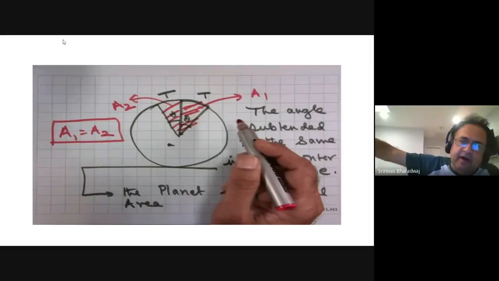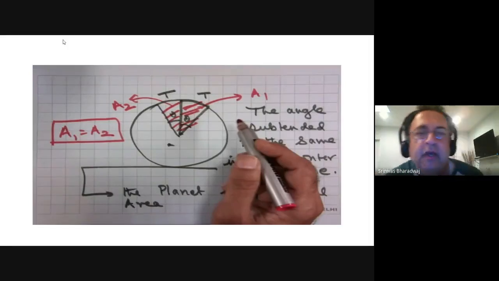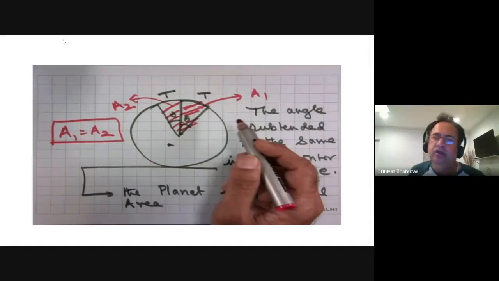The further they are, the longer the distance, and therefore d theta by dt will correspondingly decrease.